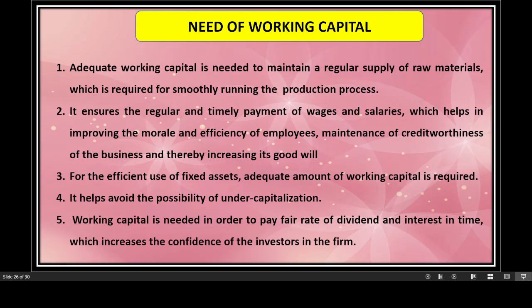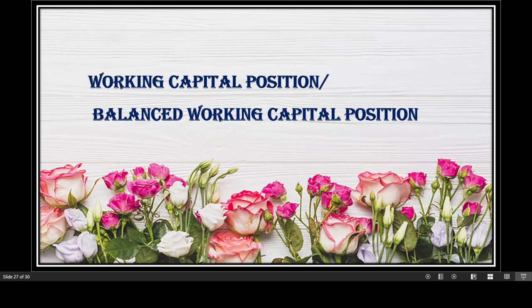For the efficient use of the fixed assets, an adequate amount of working capital is definitely required. Unless and until you have people and you are paying them wages and salaries, they won't work, and the fixed assets will remain idle. Working capital is very much required because it avoids the possibility of undercapitalization. And working capital is needed in order to pay a fair rate of dividend and interest in time, which increases the confidence of the investors in the firm's long run requirement of working capital. So working capital is very, very important and desirable for every organization.